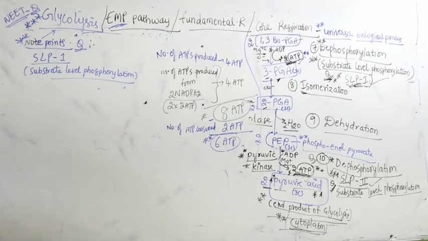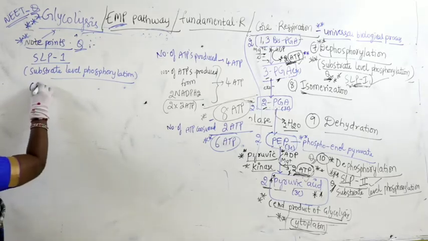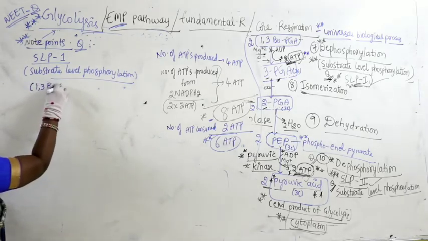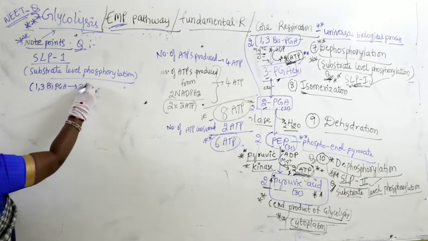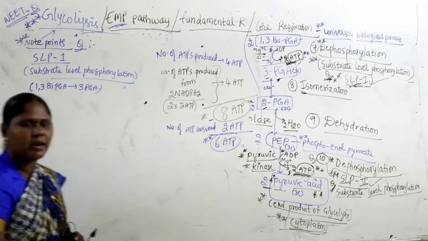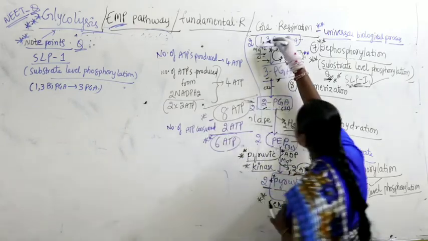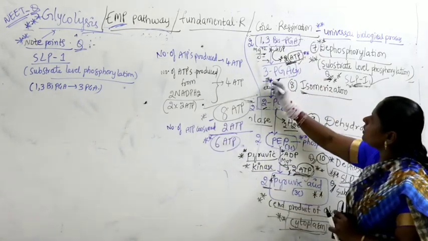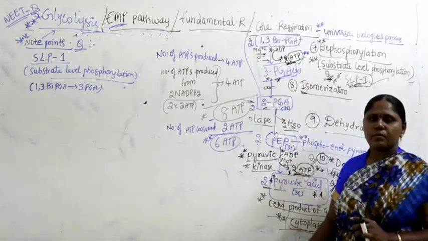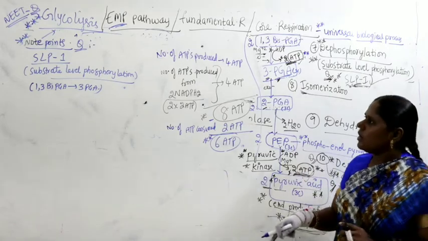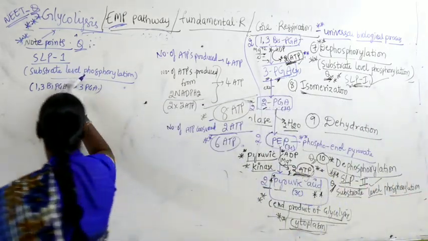Substrate level phosphorylation conversion happens from where to where? That is from 1,3-bisphosphoglyceric acid to 3-phosphoglyceric acid. Which step is that? That is why I have not erased. This is what we call substrate level phosphorylation 1.